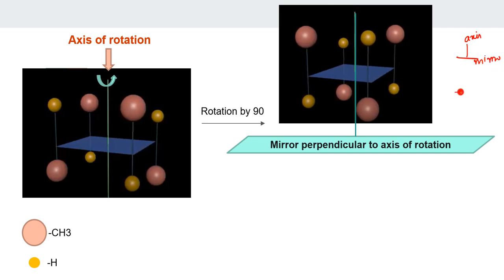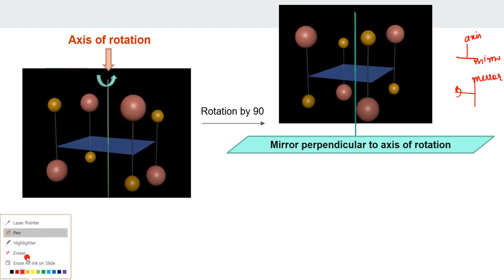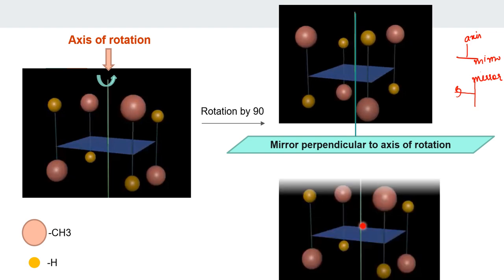If you are rotating your molecule like this, then your mirror will be placed like this. Are you getting this? Okay. So after doing this, what will happen? If you place a mirror, you will get a mirror image. Yes or no? Right? So let's see what the mirror image looks like.